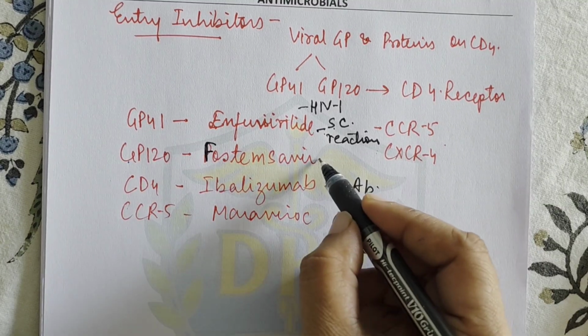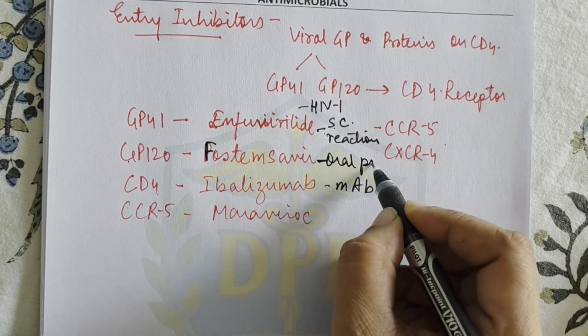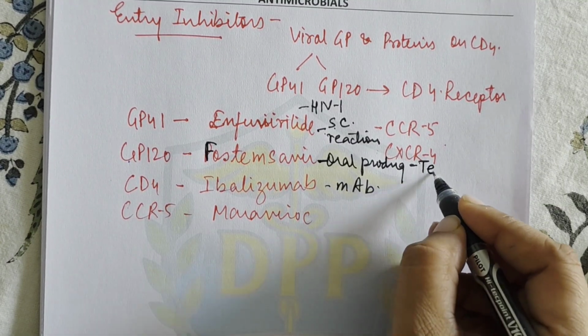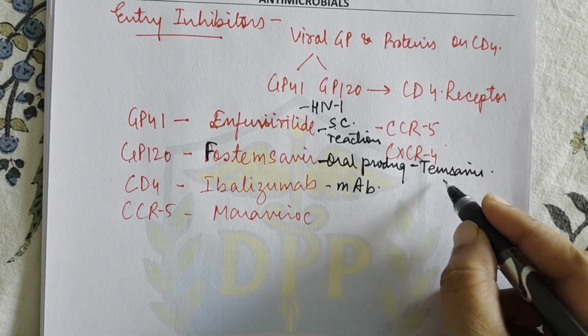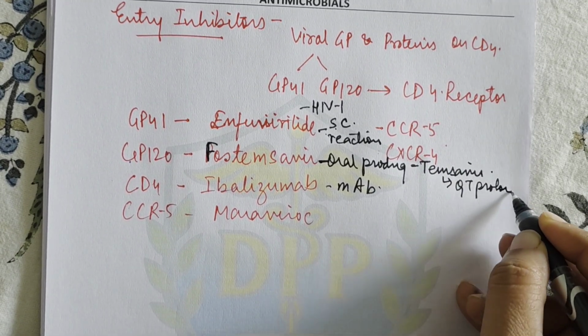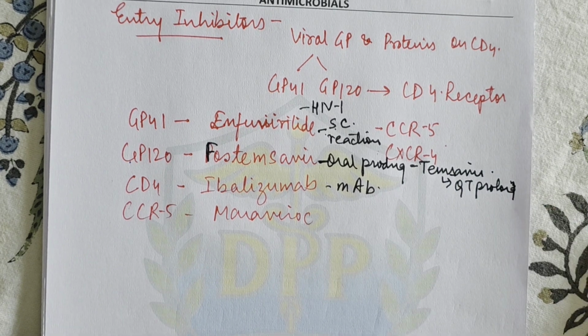This is not fostem, this is fostemsavir. This is an oral prodrug of temsavir. It inhibits entry by binding to GP120, and it also causes QT prolongation, increase in hepatic transaminase, and immune reconstitution syndrome.